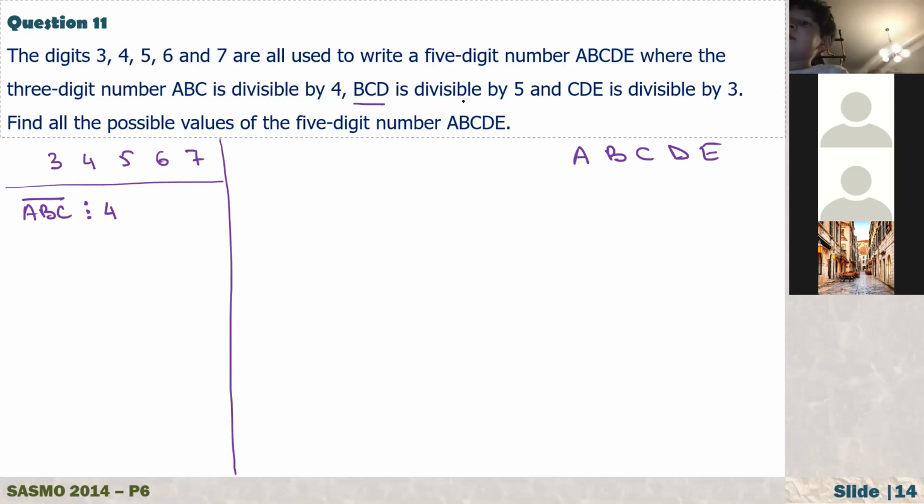And BCD is divisible by 5. Maybe if I write it like this, you understand much better. Divisible by 4 means it's a multiple of 4, or I can write it as 4 times some number, let's say K1. And BCD is divisible by 5, which means I can write it as 5 times some natural number, K2. And CDE is divisible by 3, which means it is 3 times K3.